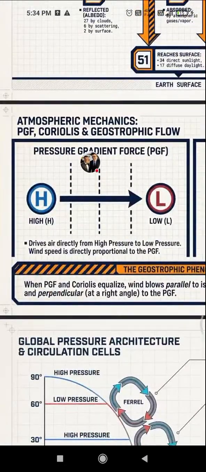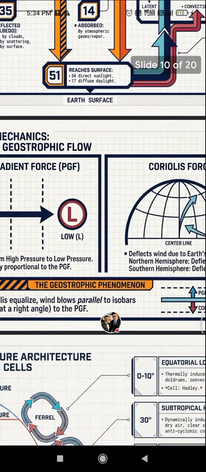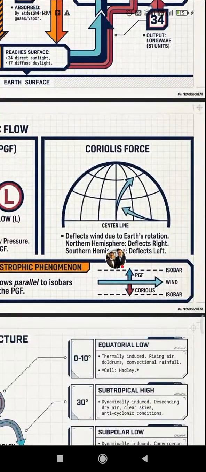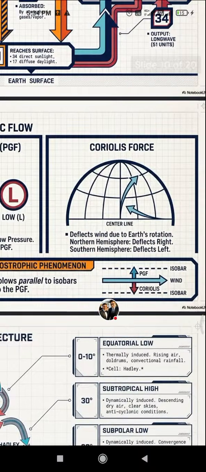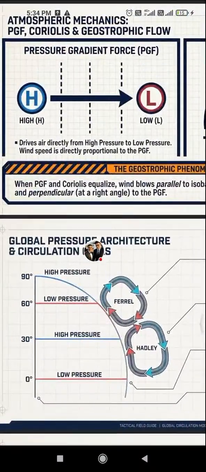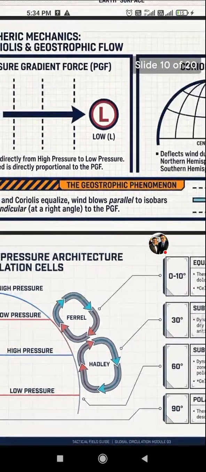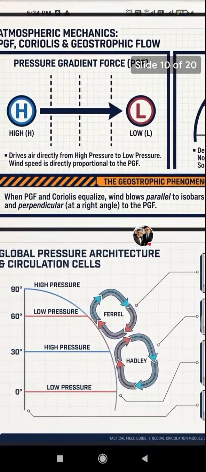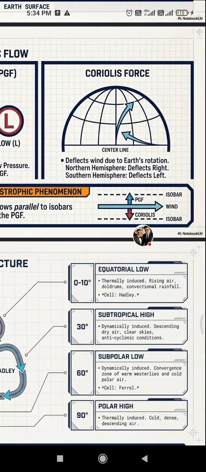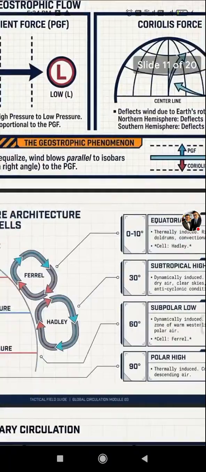Atmospheric mechanism: PGF, Coriolis, and geostrophic flow. The pressure gradient force drives air directly from high pressure to low pressure. Wind speed is directly proportional to PGF. The Coriolis force deflects wind due to Earth's rotation: in the northern hemisphere to the right, and in the southern hemisphere to the left. When PGF and Coriolis equalize, wind blows parallel to the isobars, at a right angle to PGF.